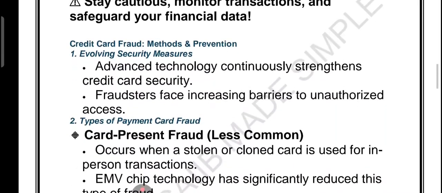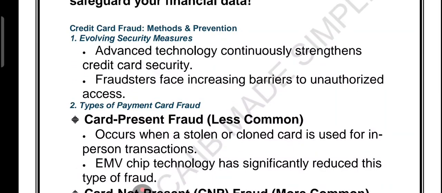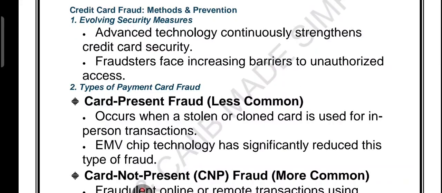Now we have credit card fraud methods and prevention. So what is the meaning of credit card fraud? First is the evolving security measures. Advanced technology keeps strengthening card security. Fraudsters now face more barriers to steal your money.